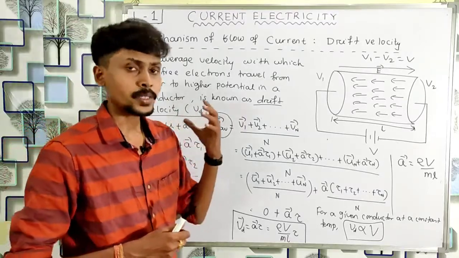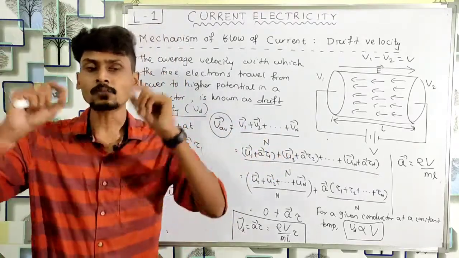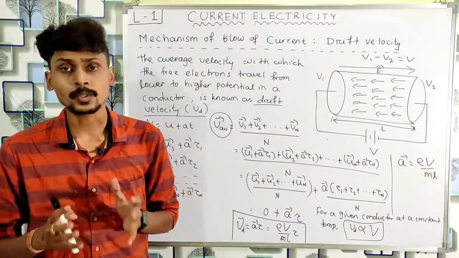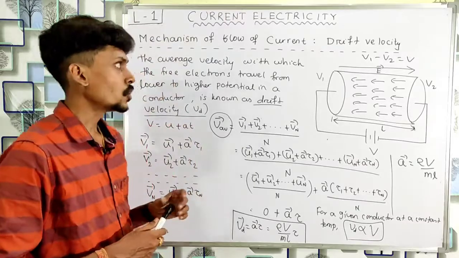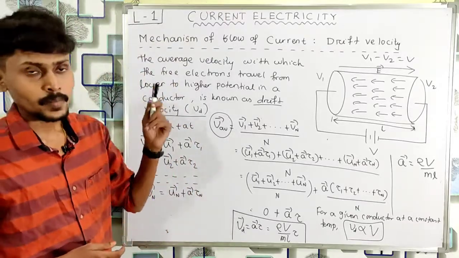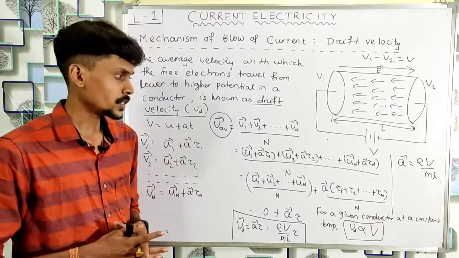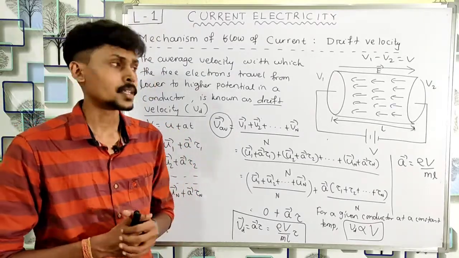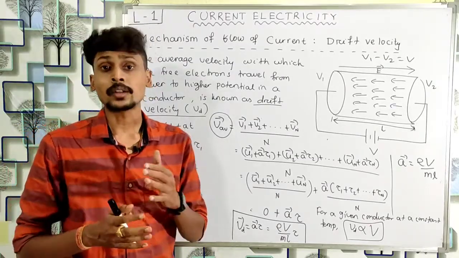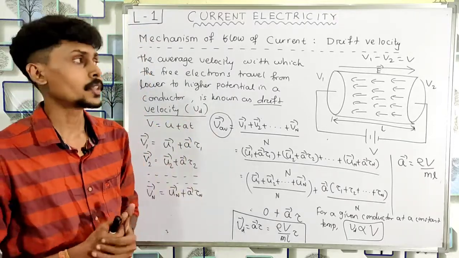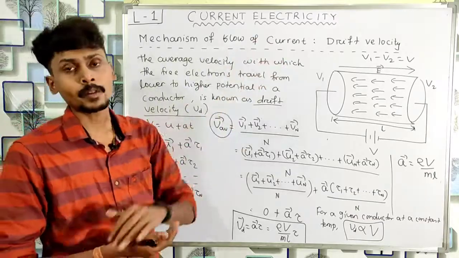But in the absence of potential difference, the electrons move randomly. So there is no average velocity and there is no average displacement. Is that clear? So this is all about this topic, mechanism of flow of electric current in a conductor. So students, in this lecture we have discussed what is electric current, how to calculate electric current, what is the mechanism of flow of electric current, and the concept of drift velocity.